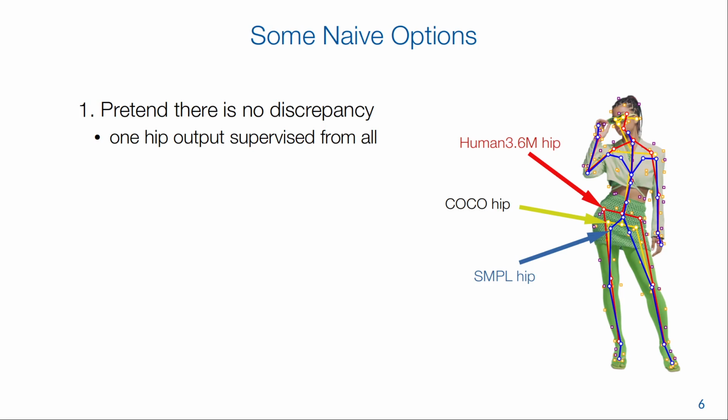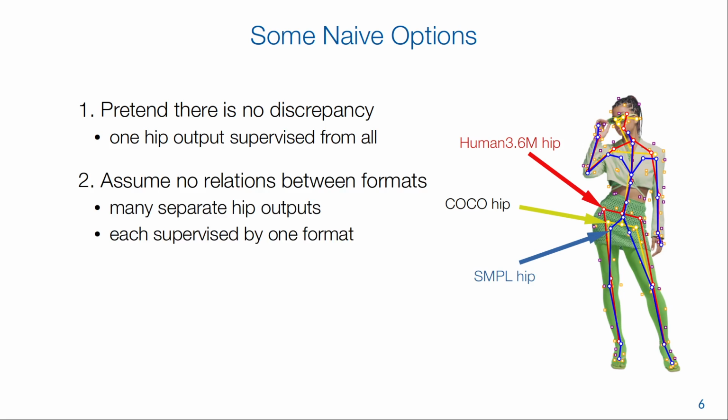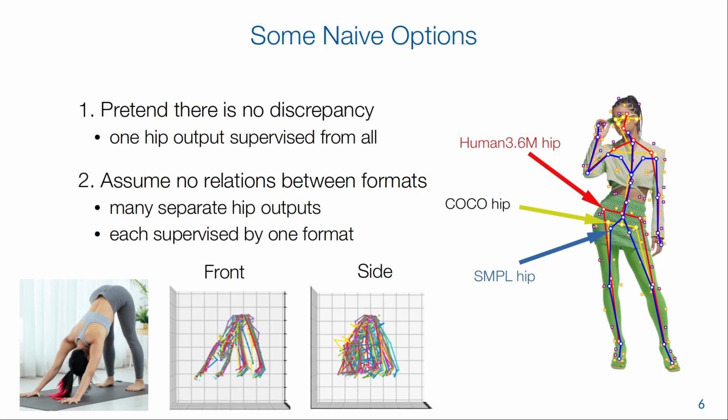On the one hand, we could just pretend, for example, that any joint named hip is the same point on the body. But then we would blur the different hip points together within the model. On the other extreme, we could predict the different formats on separate output heads, as in multitask learning, without assuming any relations between them. Unfortunately, this second option doesn't work very well either. The depth predictions for the different skeletons become inconsistent with each other. It seems that these different labels don't end up supervising a single internal human representation.